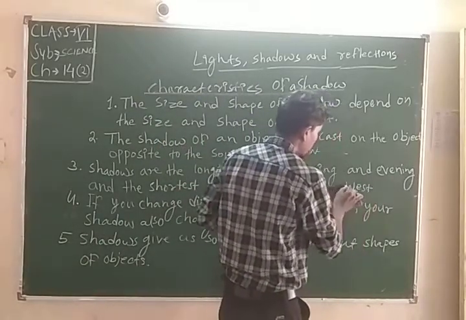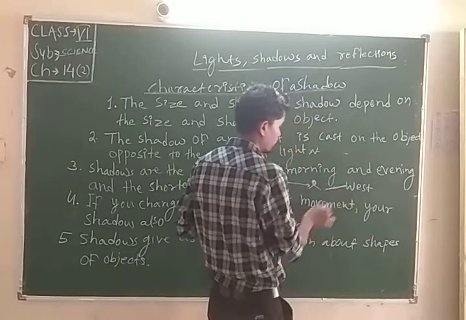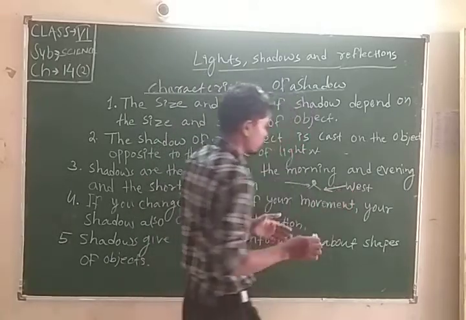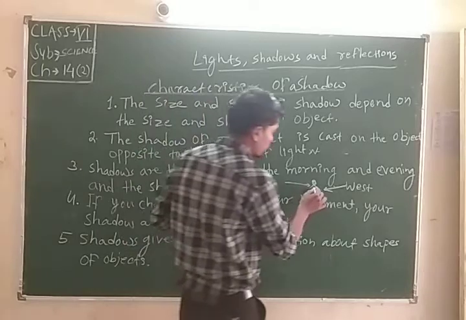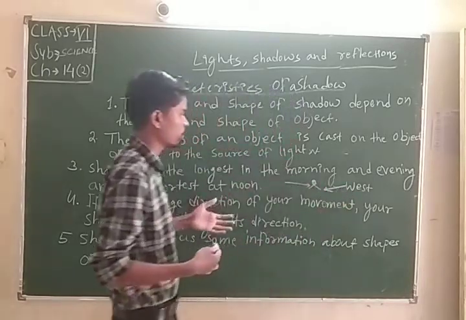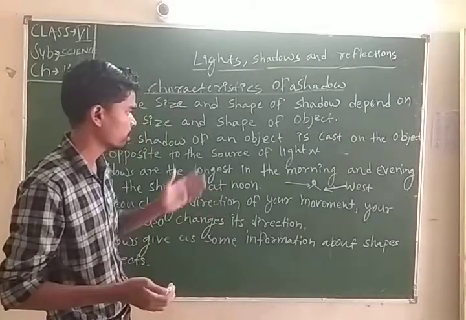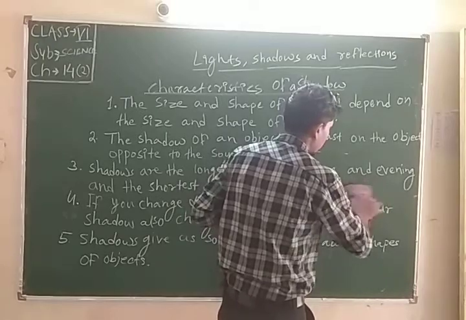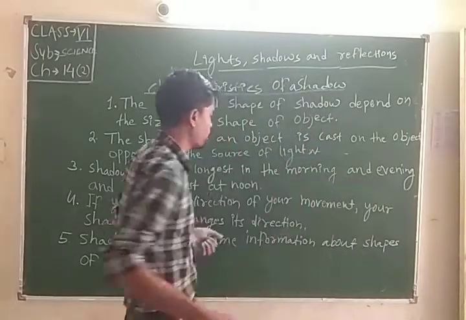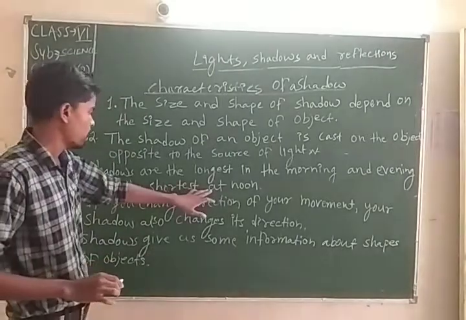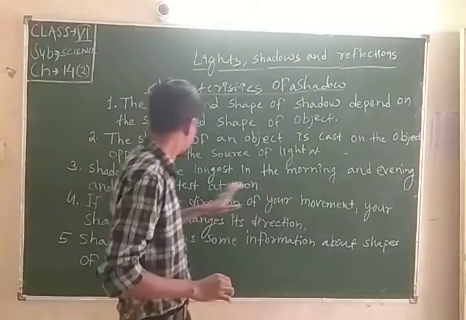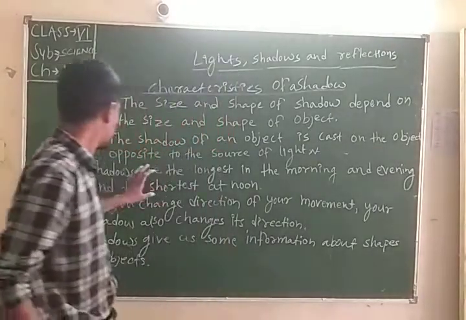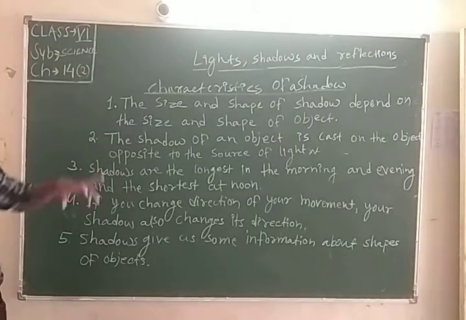In the evening the rays of light go from western part to eastern end, so the shadow is always larger than in the afternoon. At noon, the shadow will be shortest. This is the third characteristic of shadows.